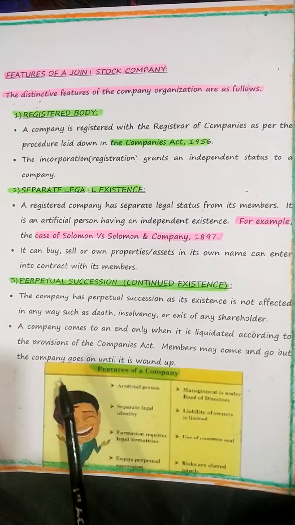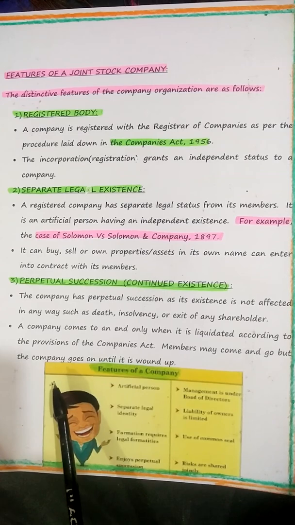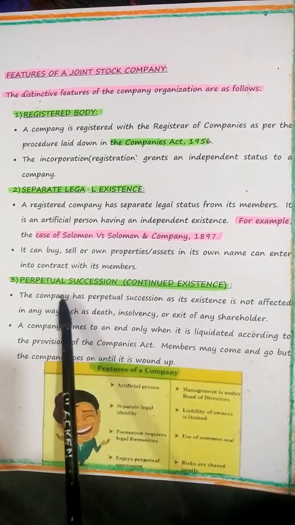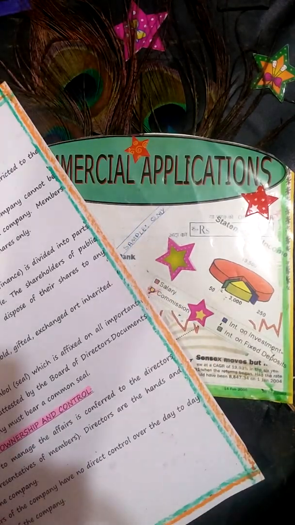One more point you can add on, children. Features of company. Even if all the members of the company were to die, please remember, it would not end the life of the company, because the company has separate legal existence from its members. So the third one is over. What is the fourth one, children? Please remember and tell me. Limited liability. Limited liability reduces the chances of risk. That is the main point under joint stock companies.